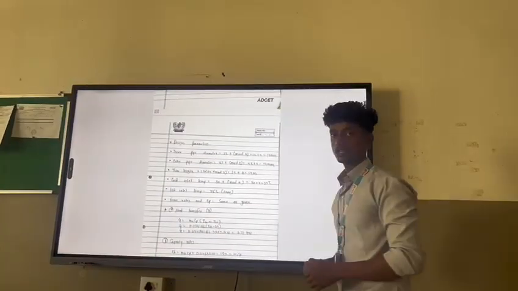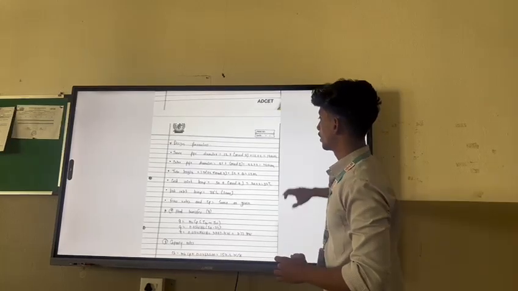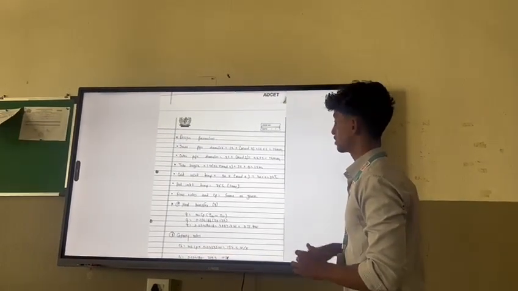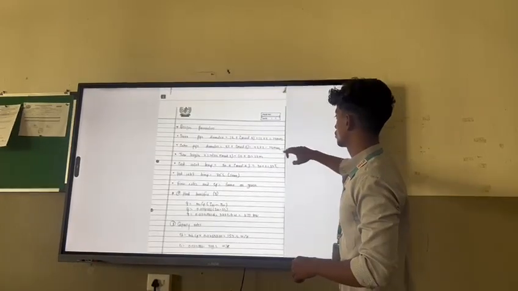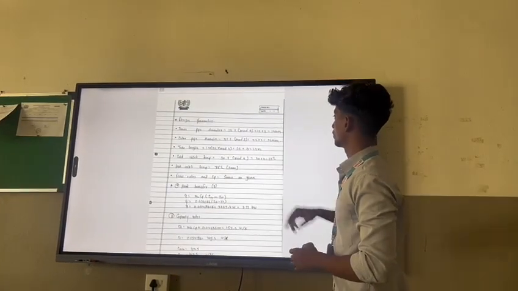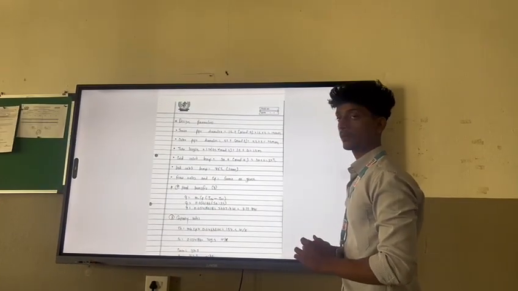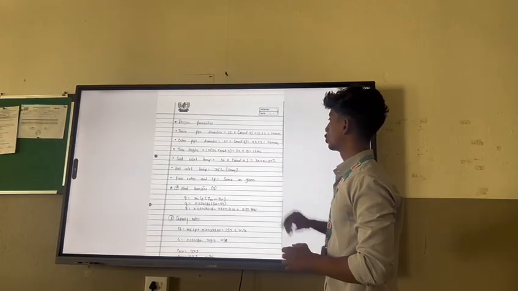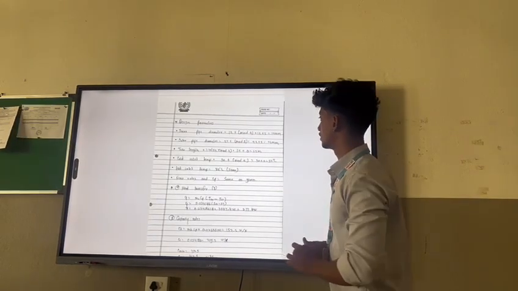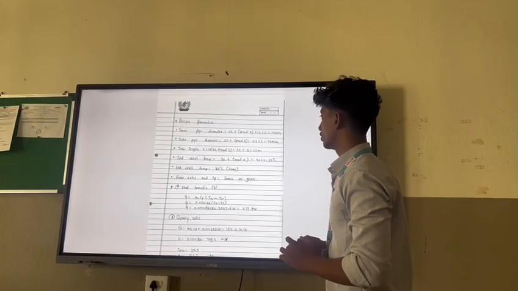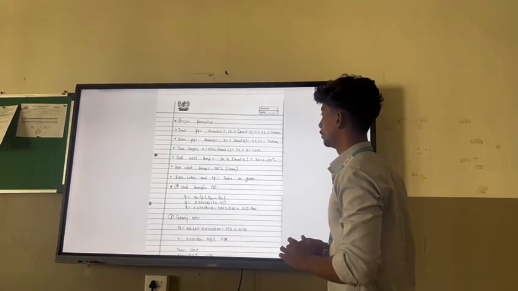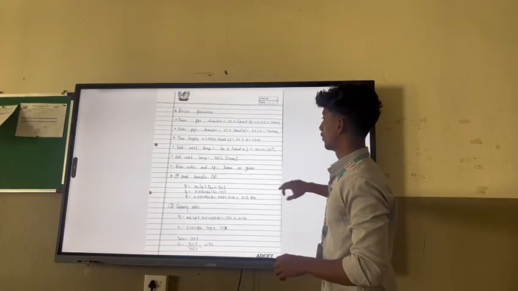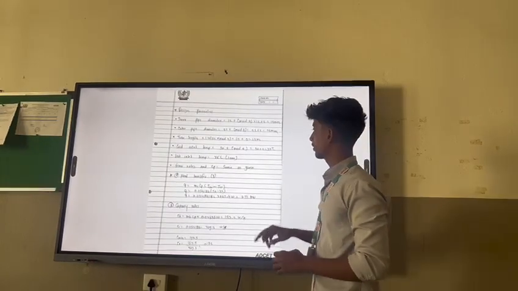So these are design parameters. Inner pipe diameter is 12 plus mod 4, and mod 4 is 2, so 12 plus 2 is equal to 14 mm. Inner pipe diameter is 14 mm. Outer pipe diameter is 24 mm. Tube length, we know the formula: tube length is equal to 1.2 plus 0.2 into mod 3, which is equal to 1.2 meter. 1.2 and 0.2 are the given parameters.